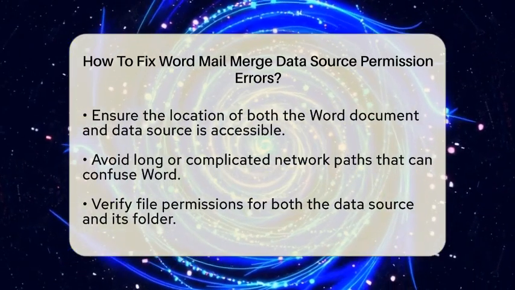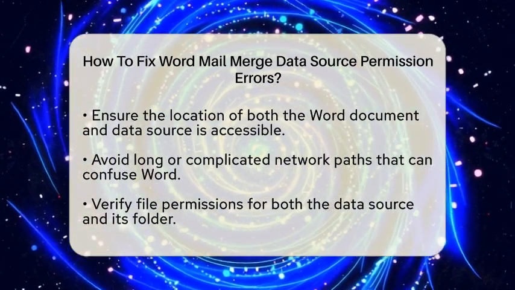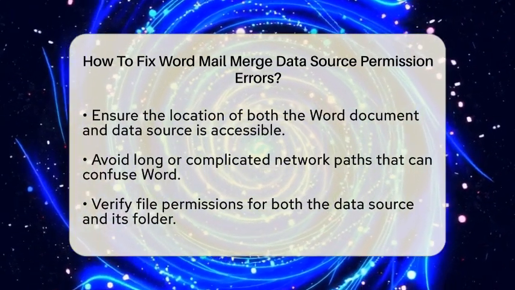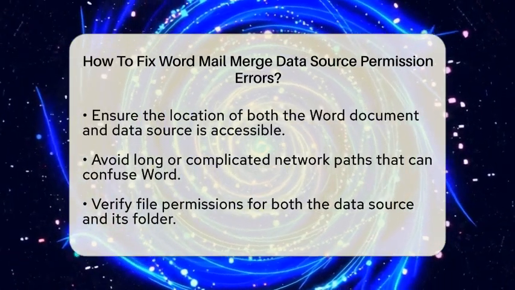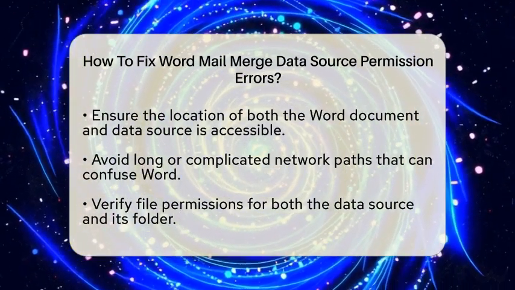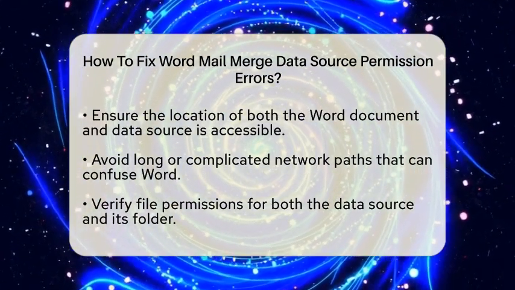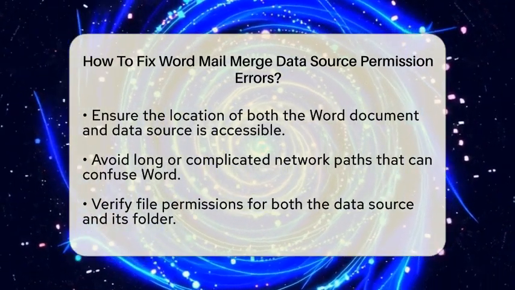Next, take a look at the location of your files. Ensure that both your Word mail merge document and your data source file are in easily accessible folders. Long or complicated network paths can confuse Word, so keep it simple. If your data source is on a network drive, check that your connection is stable and the path is correctly set up in your mail merge document.